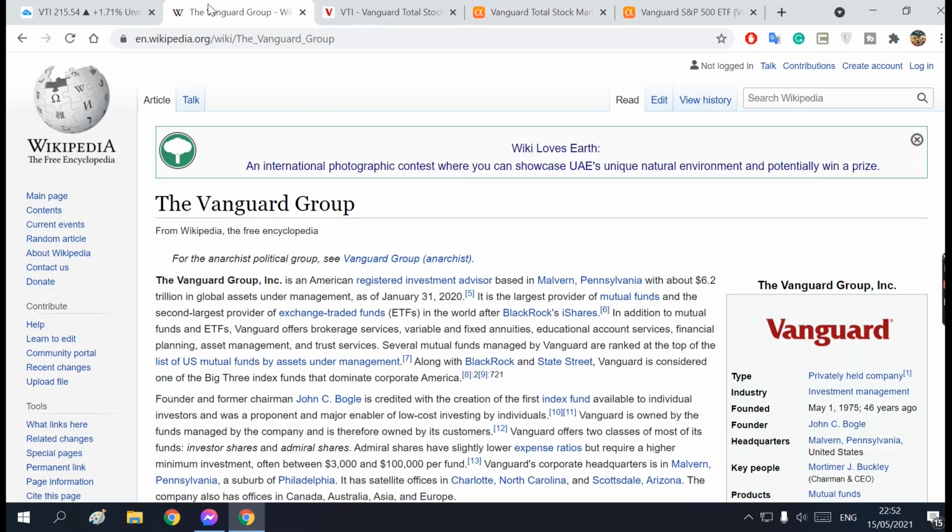So what is Vanguard? Vanguard is actually a group corporation. It is an American registered investment advisor based in Pennsylvania with about 6.2 trillion in global assets under management as of January 31st, 2020, as you can see here. So we know that it is an investment advisor.